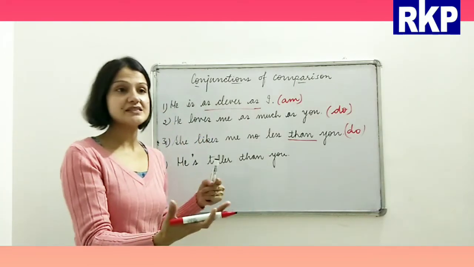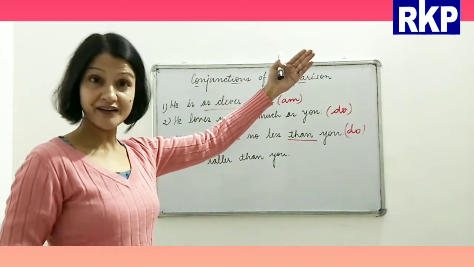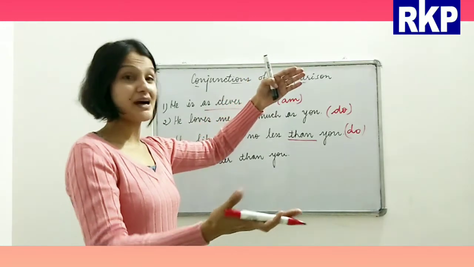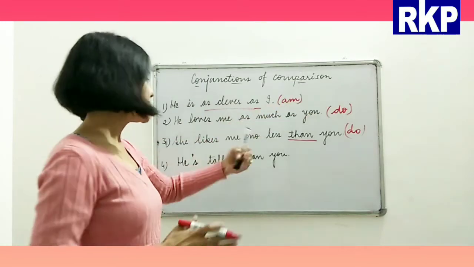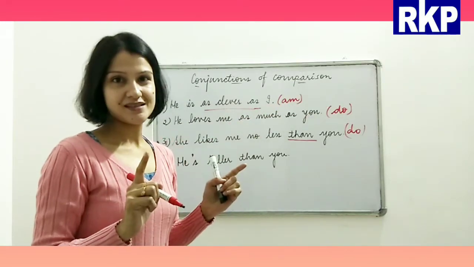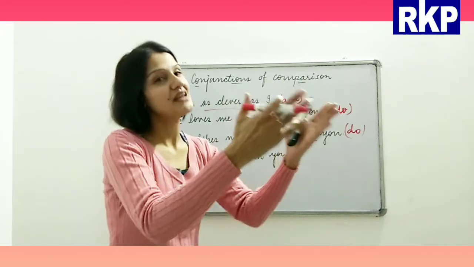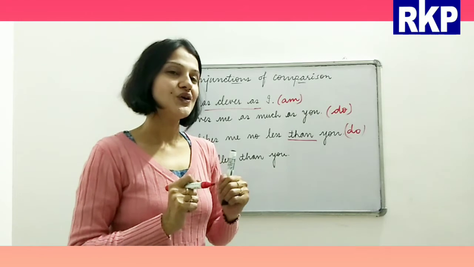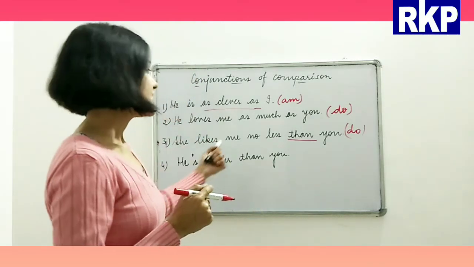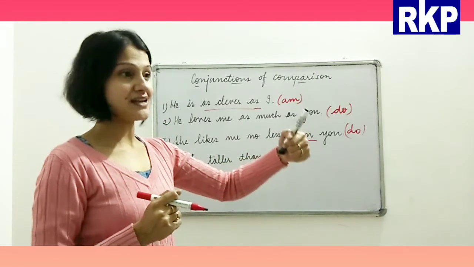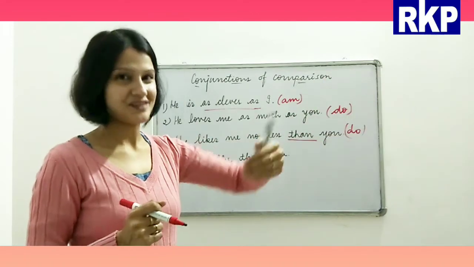I am trying to convince somebody that there is this girl, she is my new friend, and I am trying to convince my old friend, like don't worry, my new friend, she likes me no less than you. So I am trying to convince him that yes, you are my old friend, I know you take good care of me, but yes, she likes me no less than you do. She equally likes me as you do, right?